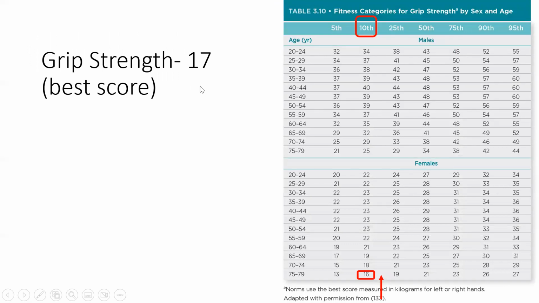Grip strength. I believe this patient had one of her hands at 16 and one of her hands at 17, so we would take the best score, which is 17. So 17 falls between 16 and 19. You go to the lowest of the two scores on the table. So you go to 16, she's 77, and that would put her in the 10th percentile.